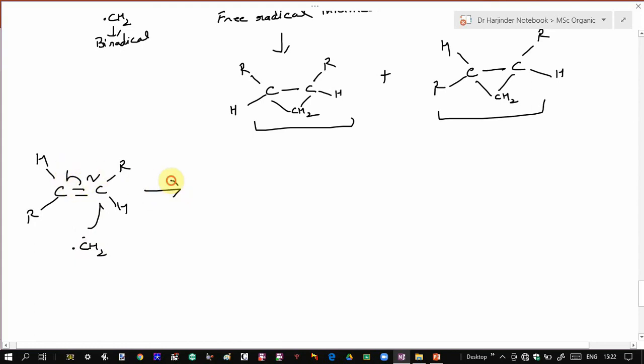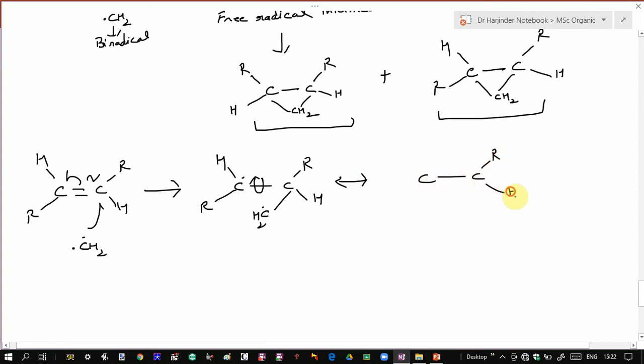As we have discussed above, it will give rise to a free radical intermediate. So you will have a single electron over here, then you have a CH2 electron over here. Again this carbon-carbon bond can rotate, so again this will give rise to two intermediates. So one electron over here, so this will give rise to HR.